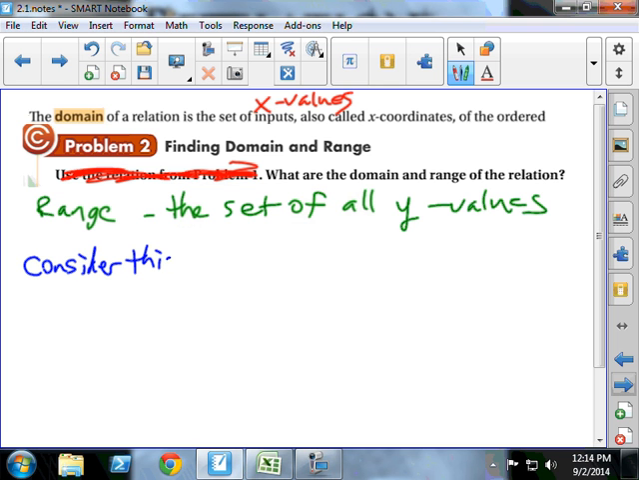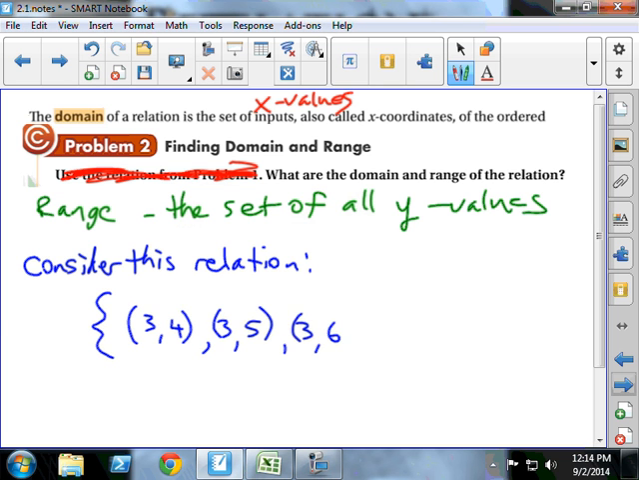Consider this relation. Braces, got those. 3, 4. 3, 5. 3, 6. 4, 7. Okay. So in this example, what we're looking at is we want to find the domain and the range.